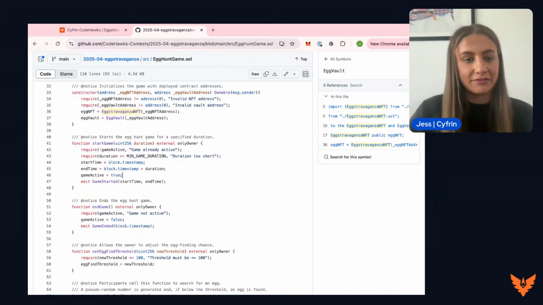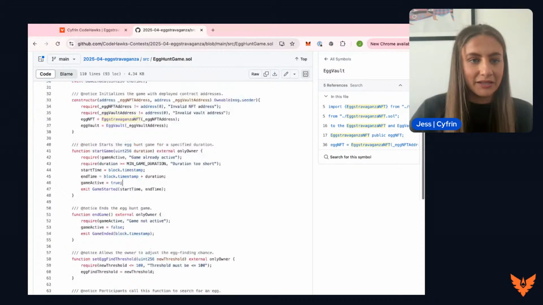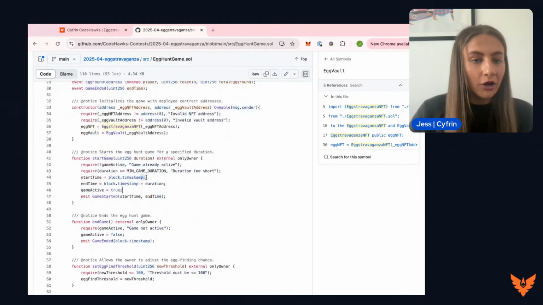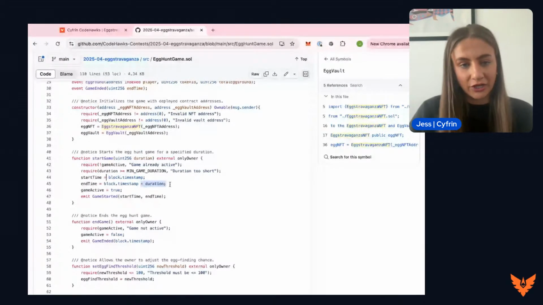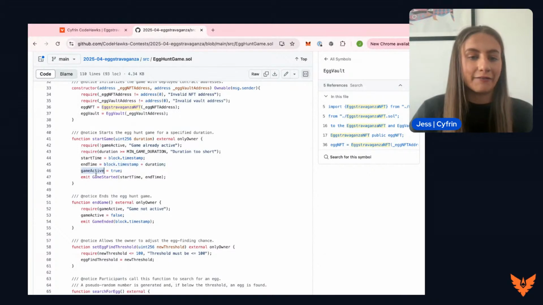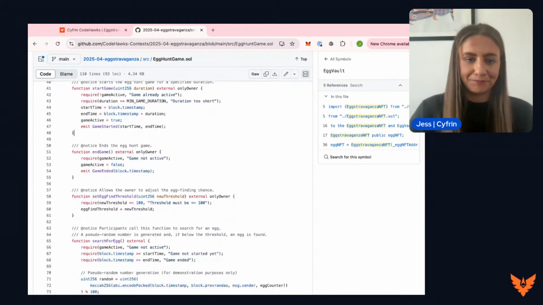We will then have the start time and the end time set, as those variables that we defined up here are now in use. So the start time will be the current block timestamp and the end time will be the block timestamp plus the duration that has been set. And then we will change the game active Boolean variable to true. Finally, within this function, we will emit the game started event. So we'll have the start time and the end time there.